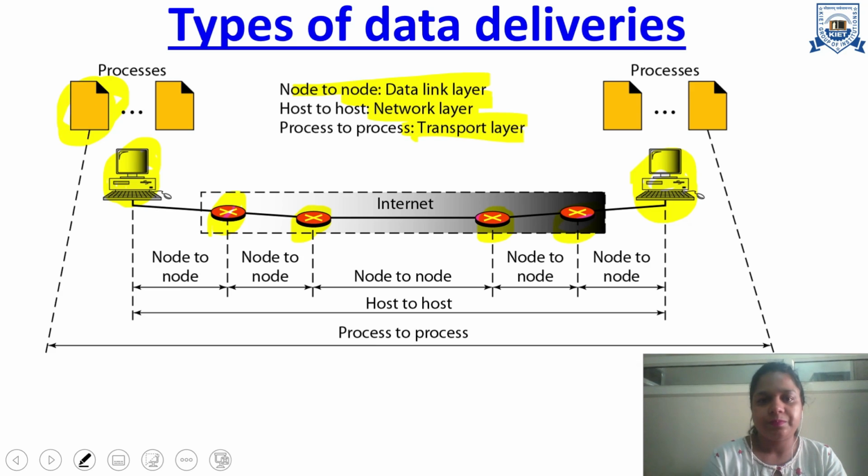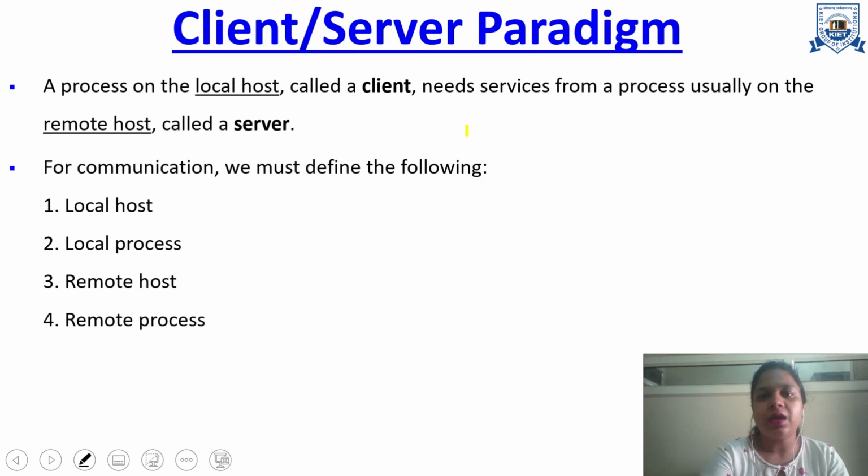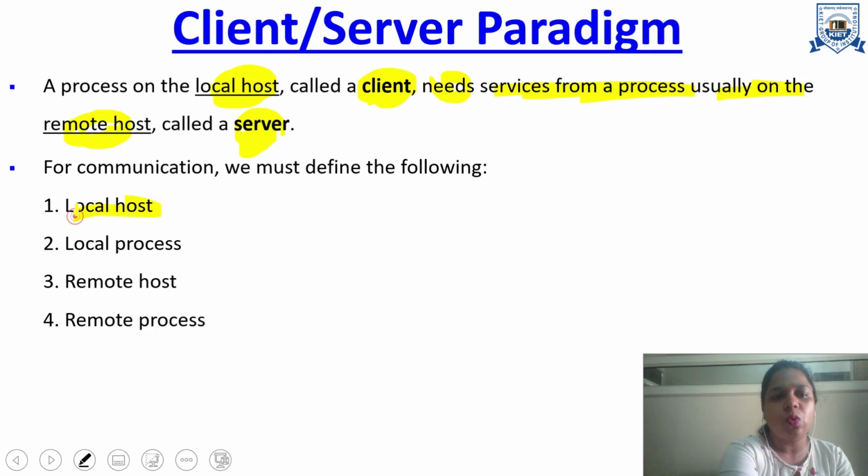We have a client server paradigm where, on the client side, we have a local host that needs a service from a process, usually on a remote host, that is known as the server. So for communication between the client and server, we need to know the local host, local process, remote host and remote process. Local host and local process are on the client side, and remote host and remote process are on the server side.